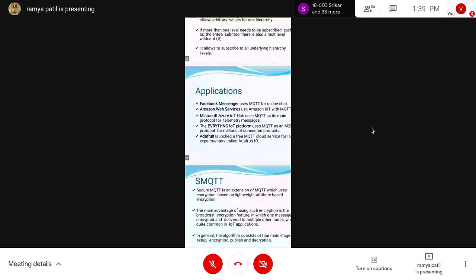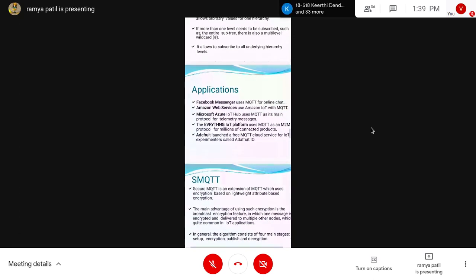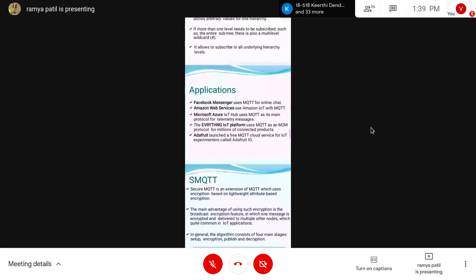Next we have the applications, meaning where MQTT is presently used. Facebook Messenger, which I think you may have, uses MQTT for online chat. Next, Amazon Web Services also uses MQTT in Amazon IoT.